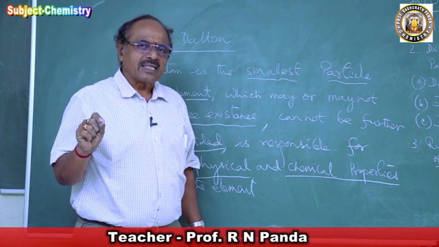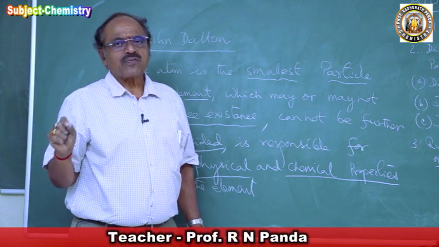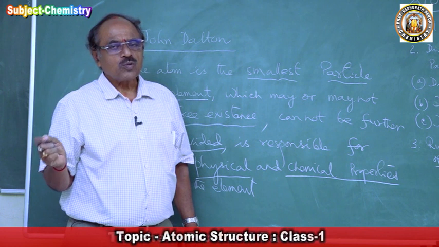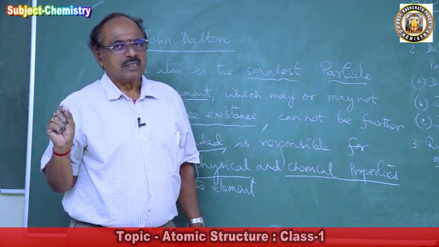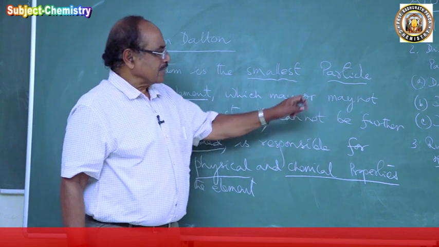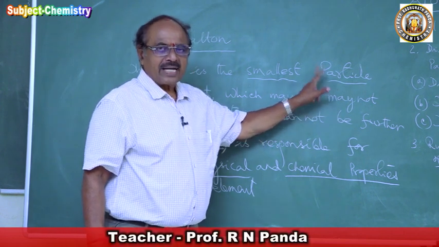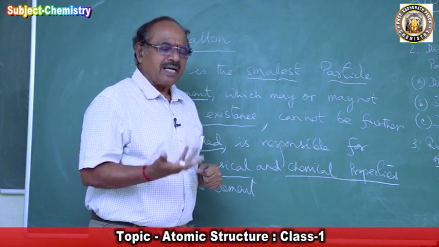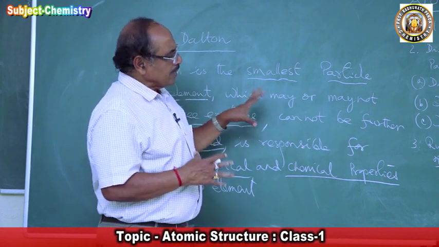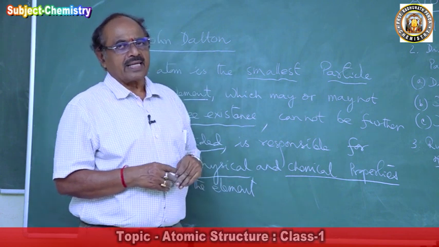What is an element? The element is the simplest form of matter which cannot exist in a still simpler form, and it exists as a particle, and that particle is the atom. So this is what he proposed to define an atom.